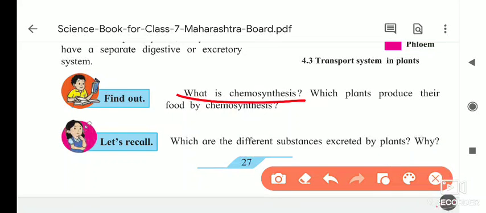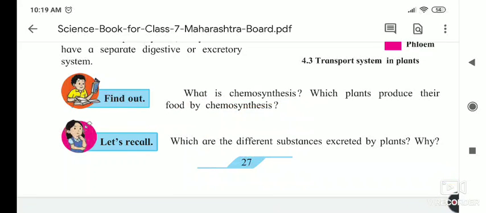Again I am going to repeat: what is chemosynthesis? The synthesis of organic compounds by bacteria or other living organisms using energy derived from reactions involving inorganic chemicals, typically in absence of sunlight. It means where sunlight is absent, some plants prepare their own food, and for that process they take the help of bacteria, and this process is called chemosynthesis. In short, this is the definition.